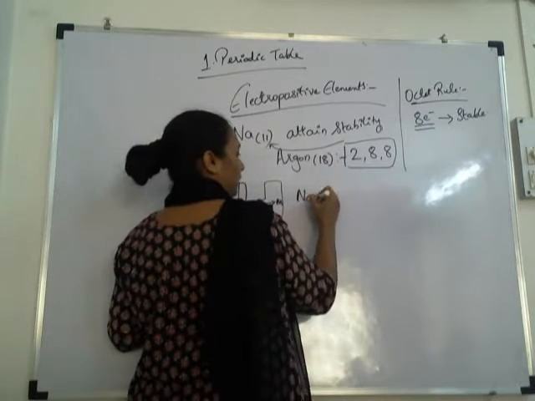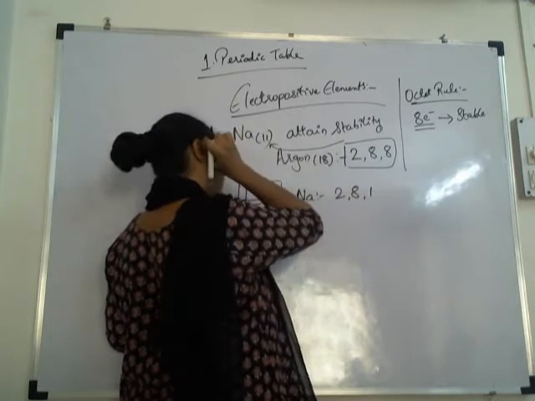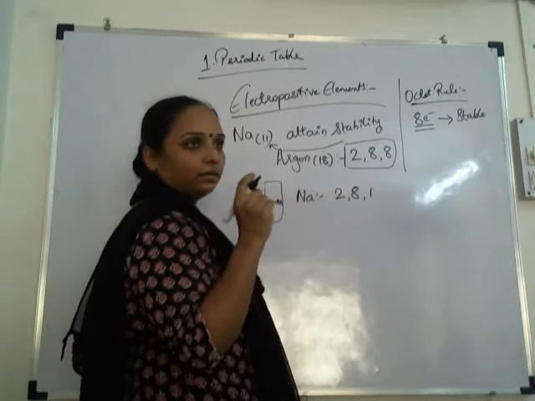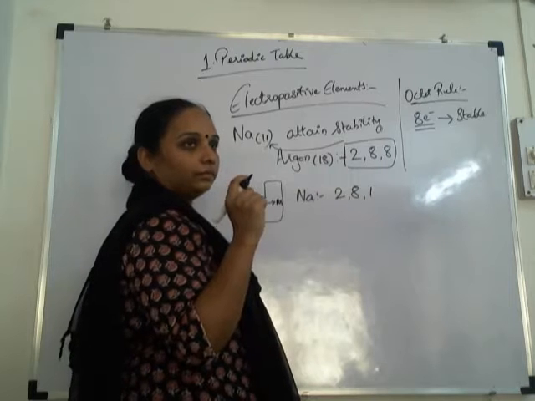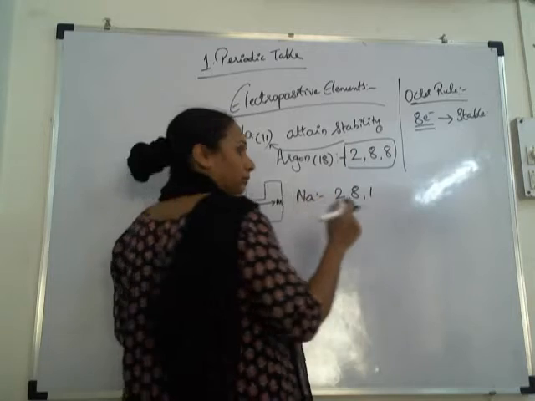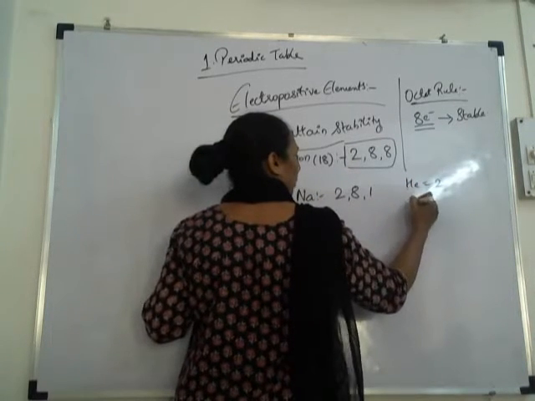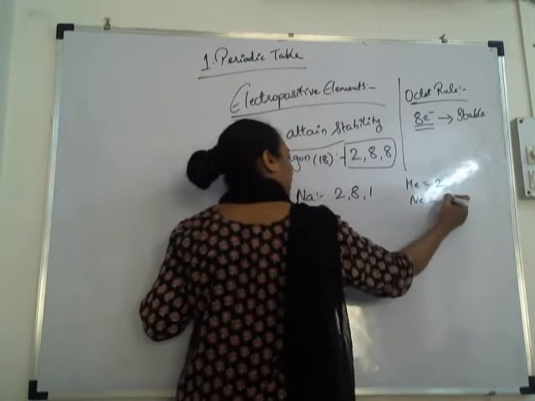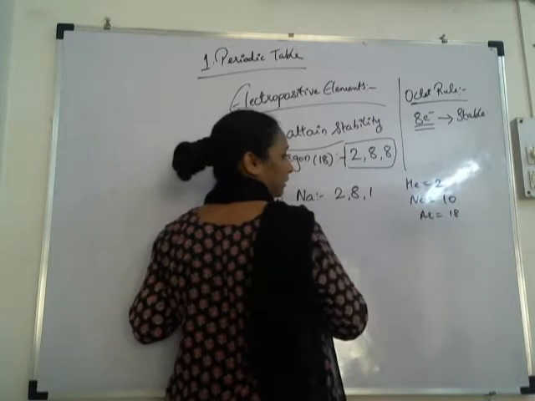Now sodium is 2, 8, 1. One minute. Are you sure argon is 18? See, helium it is 2, neon it is 10, argon it is 8.